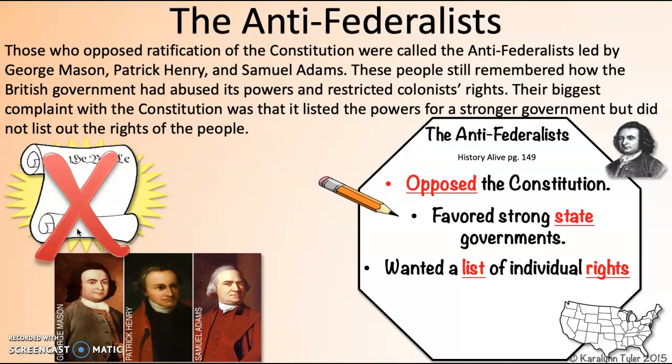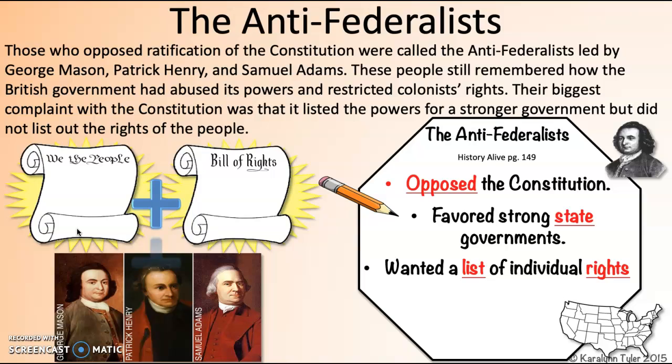Now, James Madison argued that humans have too many God-given rights to list on one piece of paper. That would be impossible. And the Anti-Federalists said, well, let's just start with the things that the King of England had abused, and we'll just go from there. We'll at least make sure that those things that we fought against are what we protect in the new document. So they argued they wanted this list of individual rights. They wanted a Bill of Rights that no government could ever mess with.